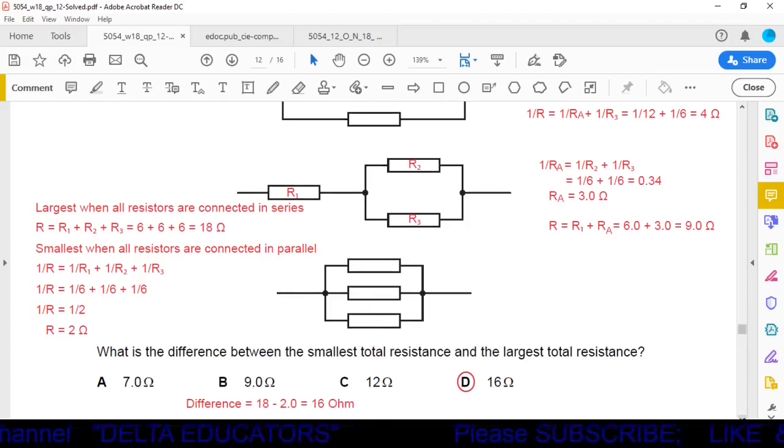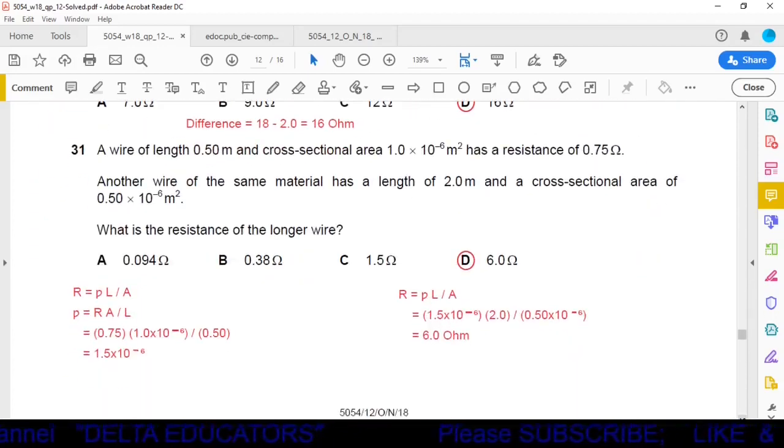Next, question 31. A wire of length 0.5 meter and cross-sectional area of 1 × 10^-6 meter square has a resistance of 0.75 ohm. Another wire of the same material has a length of 2 meter and a cross-sectional area of 0.5 × 10^-6 meter square. What is the resistance of the longer wire? Here we have to calculate the resistance of the second wire.